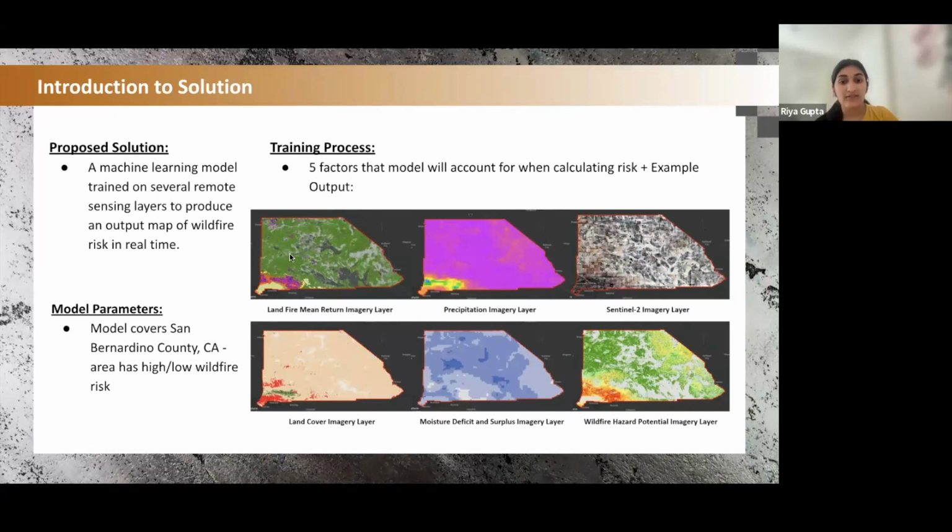So our first one is the LANDFIRE mean return, which shows average fire return in an area; precipitation, which shows annual rainfall; our Sentinel-2, which is from the ESA's Sentinel-2 satellites to show what land formations are in the area; land cover, which shows how humans are using the land, for example, vegetation, agriculture, and residential areas; and moisture deficit and surplus, which shows areas of high moisture and areas of high drought, which will be correlated with wildfire risk. And lastly, our output, which is provided by the USDA Forest Service, shows once again what an ideal result would look like.